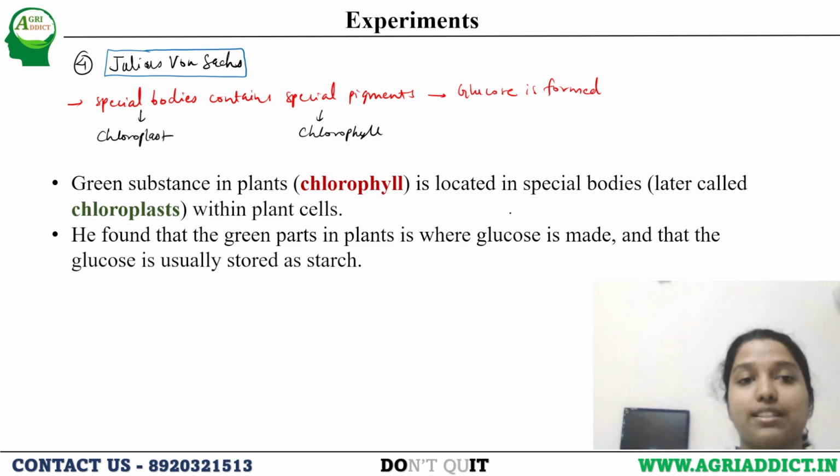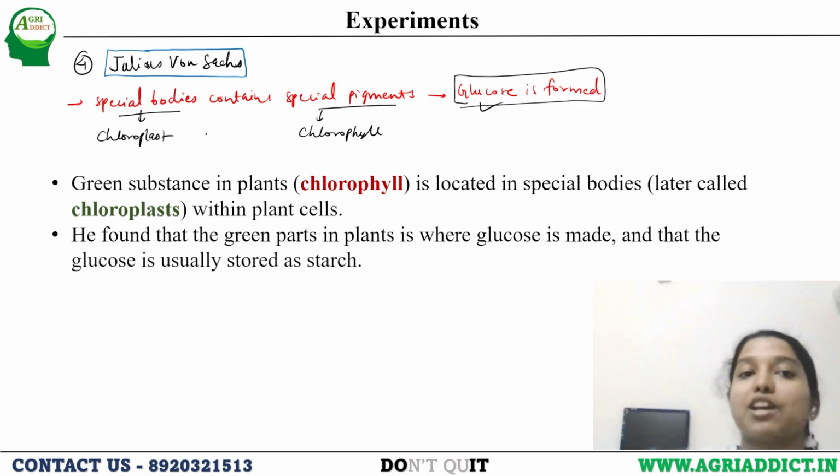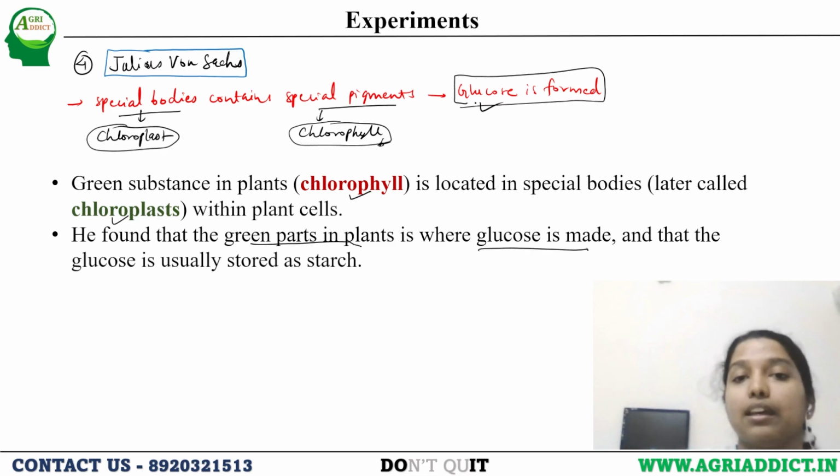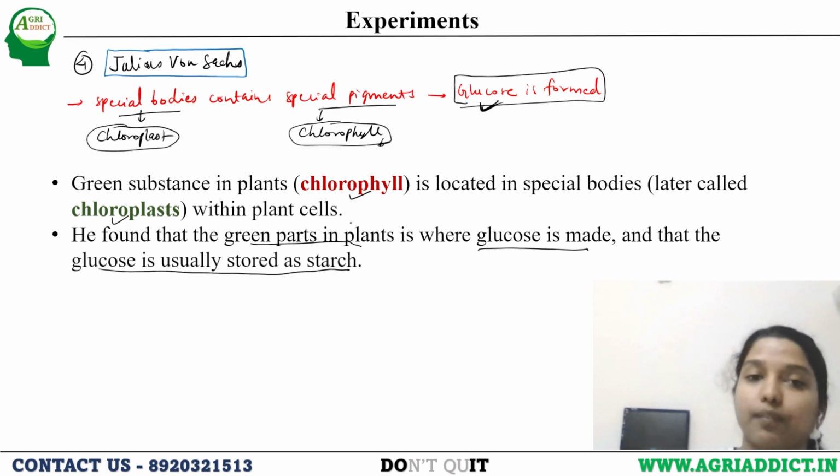Now comes Julius von Sachs. He told that special bodies contain special pigments in which glucose is formed. These special bodies we later call chloroplasts, whereas the special pigments are chlorophylls. The green substance in the plant, which we now call chlorophyll, is located in chloroplasts within the plant cell. He found that the green parts of the plant are where glucose is made, and that the glucose is usually stored as starch. That's what he said.